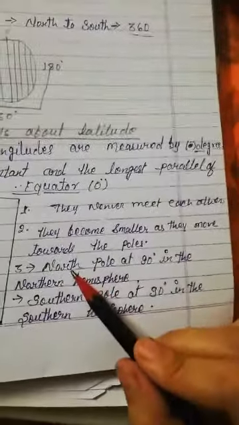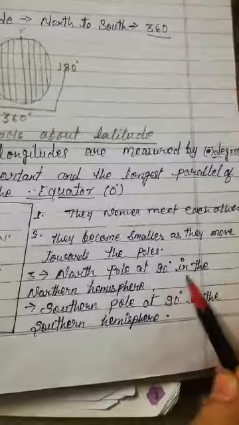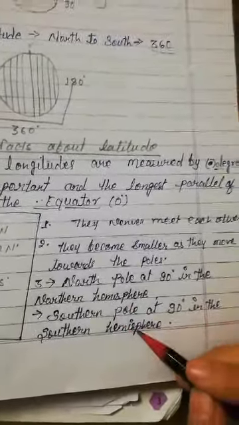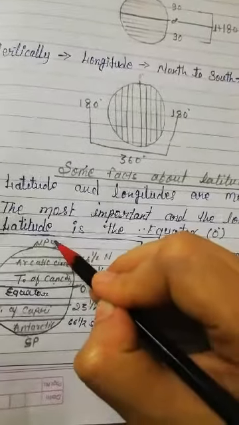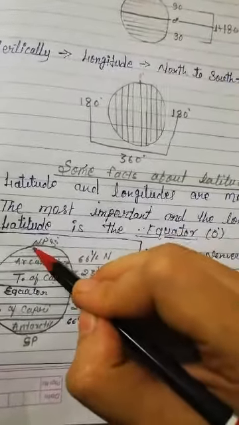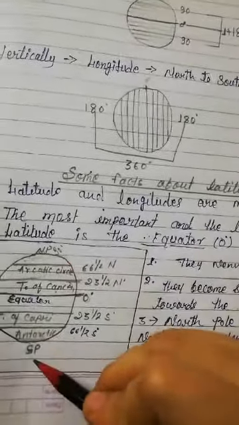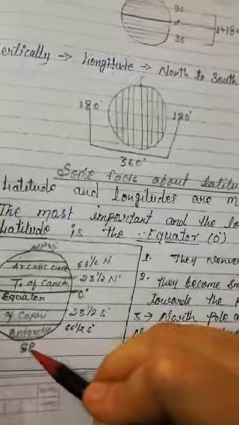And the next point, the northern pole is at 90 degree in the northern hemisphere and the southern pole is at 90 degree in the southern hemisphere. So there is the 90 degree. We call it 90 degree north in the northern hemisphere and 90 degree south in the southern hemisphere.